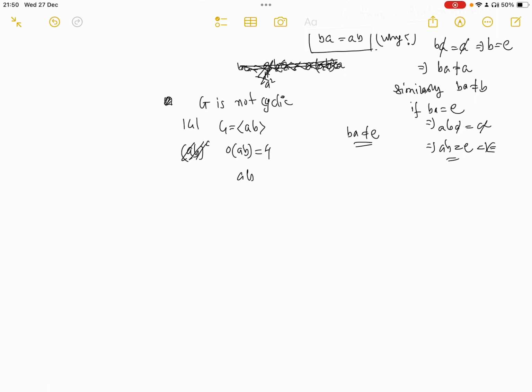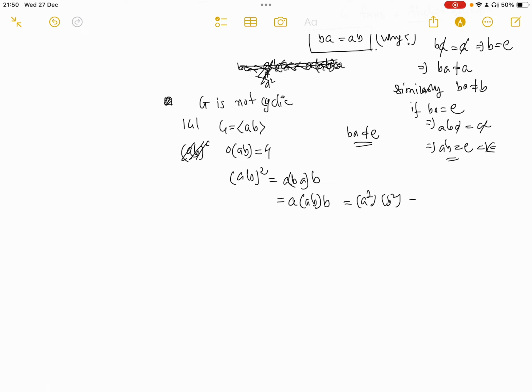So first, let's square it. So you get ABAB, right? But now by associativity you can take this BA, and that BA is again AB.